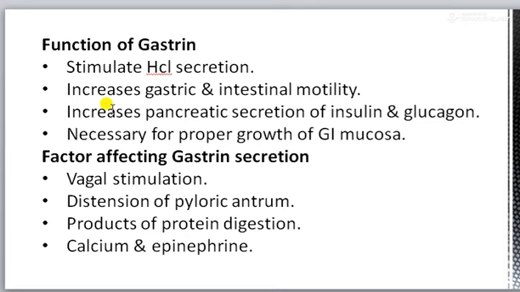Now function of gastrin. It stimulates HCl secretion by binding with the cholecystokinin B gastrin receptor on the parietal cell. It causes opening of the calcium channel and release of calcium from the intracellular store.